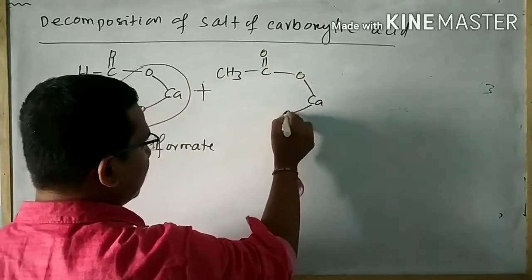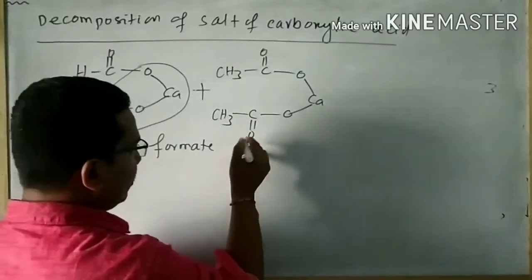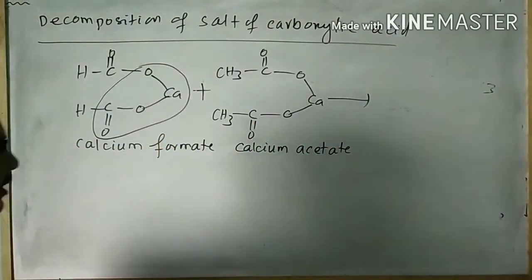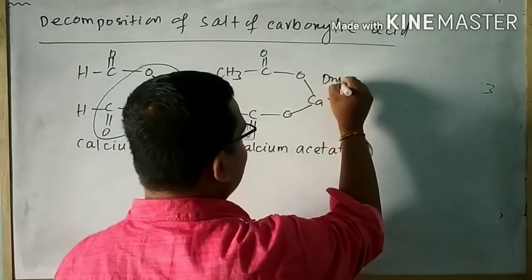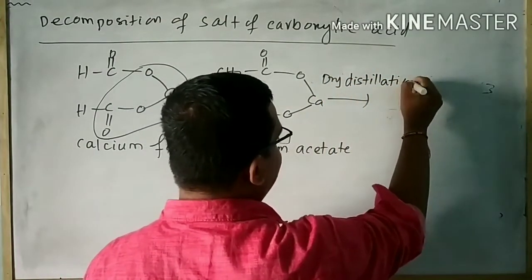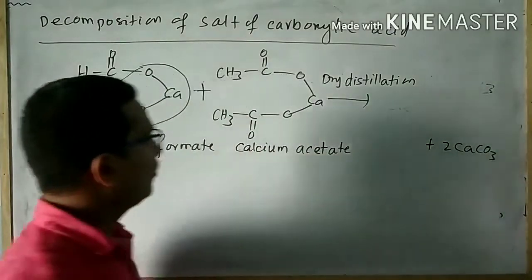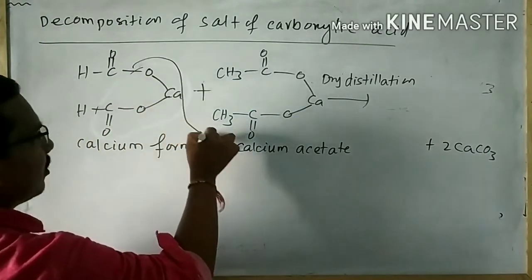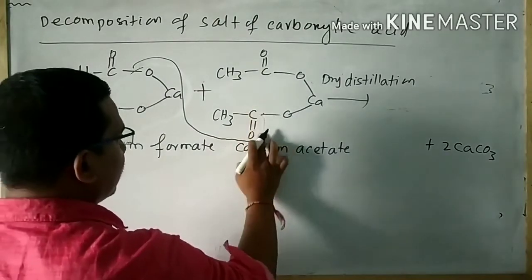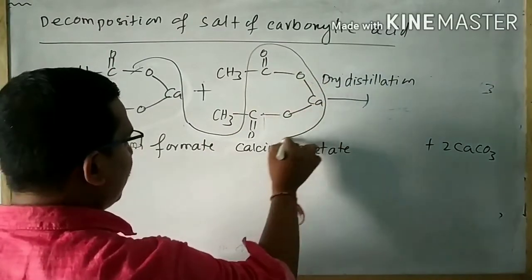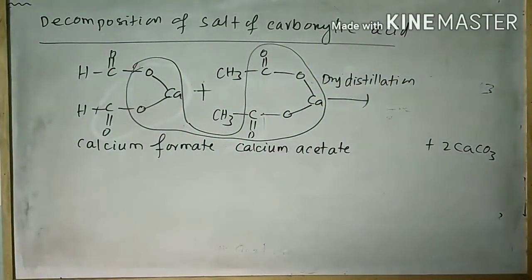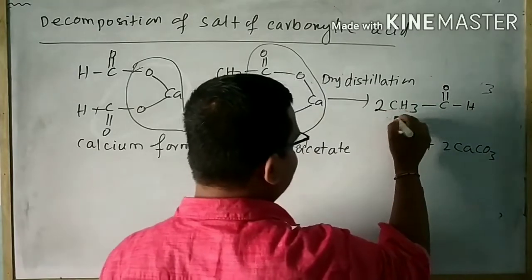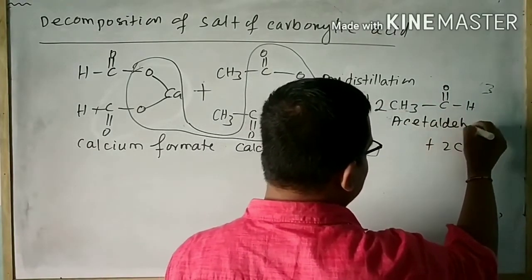When a mixture of calcium formate and calcium acetate is subjected to dry distillation, then 2 molecules of calcium carbonate are formed, and the remaining is 2 molecules of acetaldehyde.